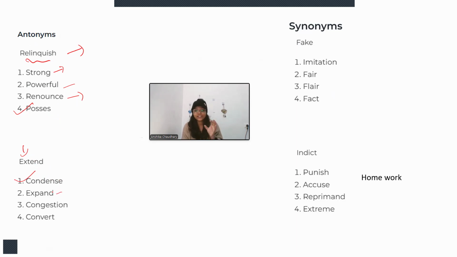Expand, again, is to increase the size of something. Congestion is a kind of blockage. And convert is to change the form of something. So condense will be the correct answer, because condense means to reduce the size of something, right?